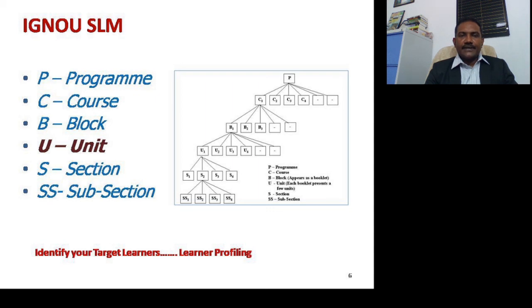So this is how a self-learning material is structured. One block will be in print form, there will be one book, and that block will contain different units. So B1 will have a number of units, and each unit will have sections. So this is the structure of IGNOU study material.